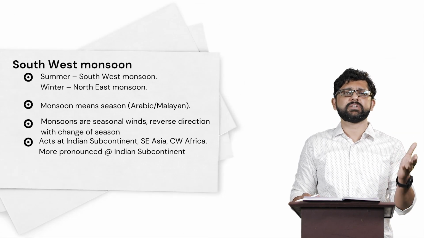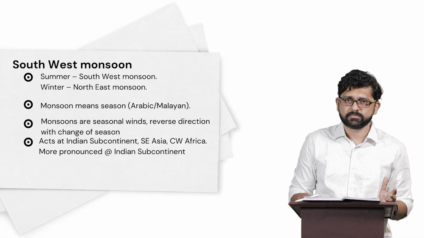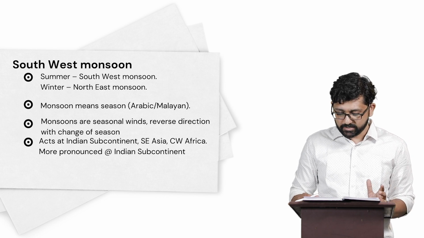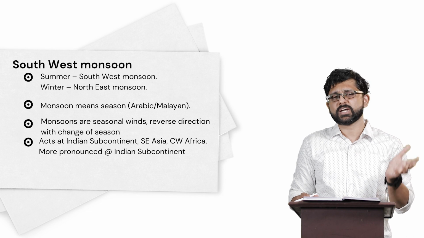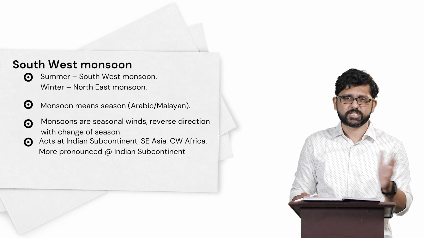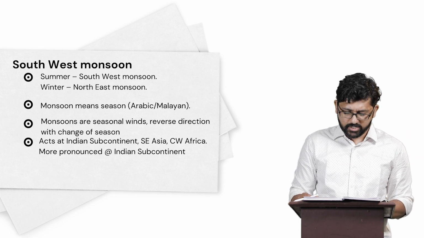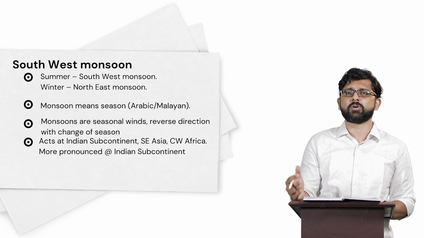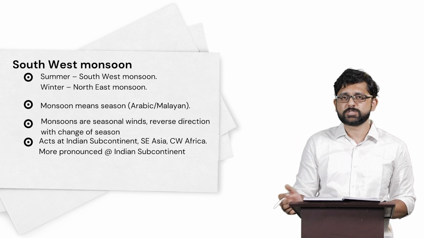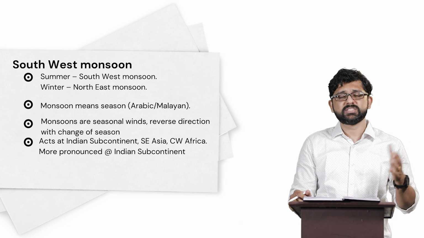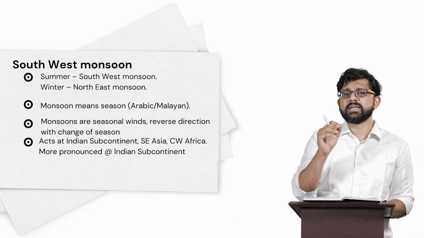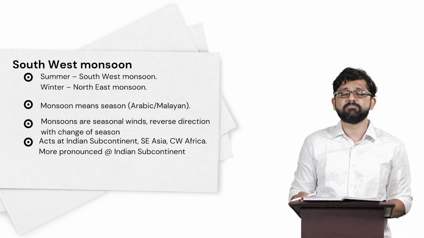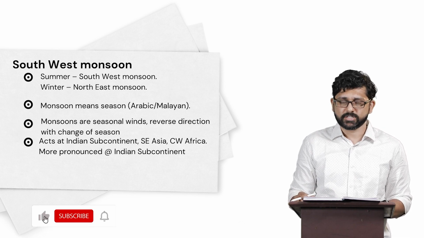Monsoon basically means season. It's not an Indian origin word. It's a word that originates from Arabic or Malayan language. Now, monsoons are seasonal winds which reverse their direction with the change in season. So it acts mostly in the Indian subcontinent, the southeast parts of Asia or the central western parts of Africa. But predominantly, you can find the impact of monsoon in the Indian subcontinent.